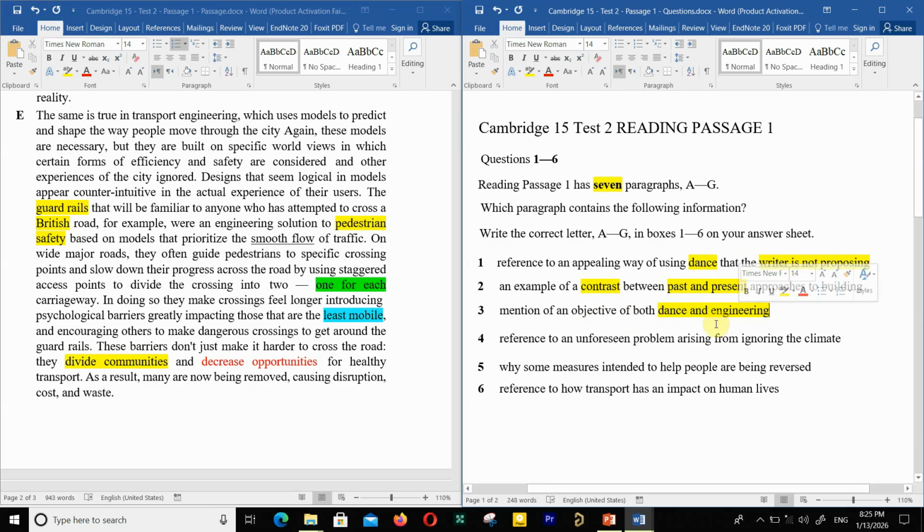Dance and engineering. Reference to an unforeseen problem arising from ignoring the climate. Climate, something relating to the weather maybe. Why some measures intended to help people are being reversed. Some measures intended to help people are being reversed. Reference to how transport has an impact on human lives. Impact on human lives.